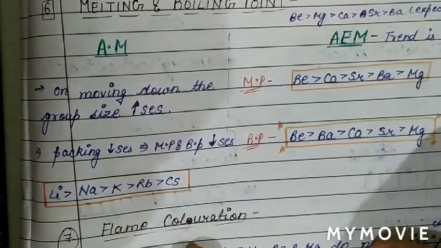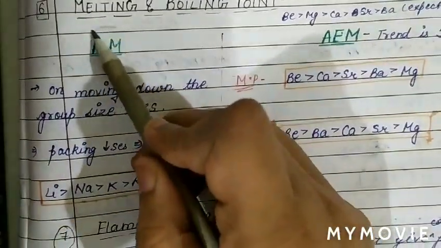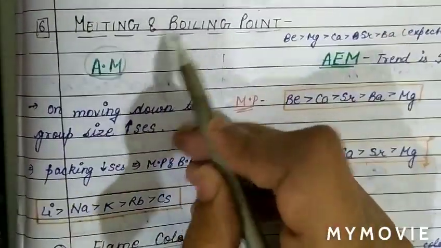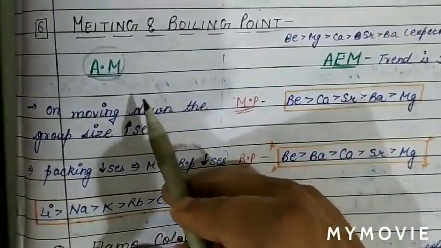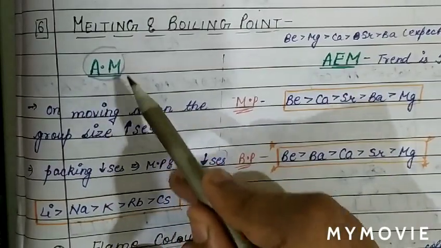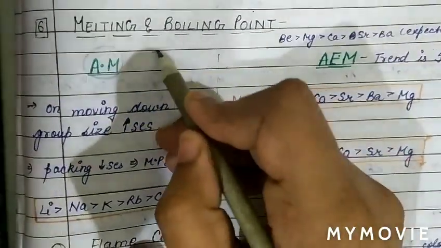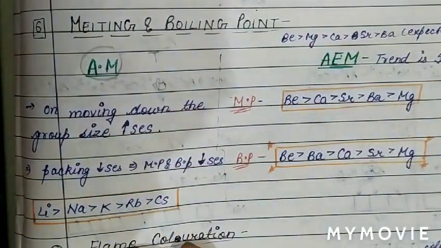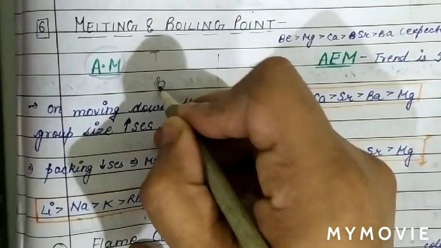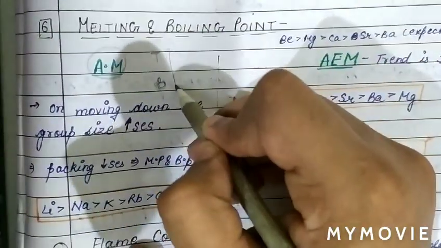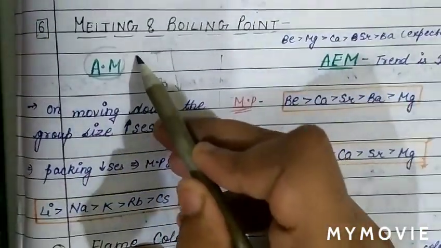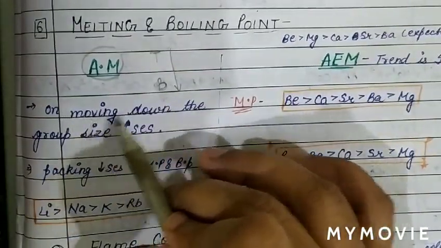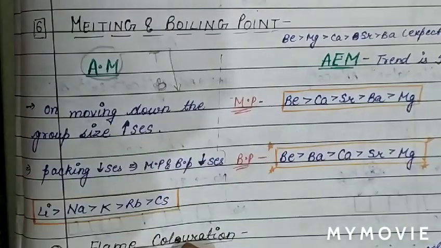As we know, in case of alkali metal, on moving from top to bottom, size increases. Lithium has the smallest size and cesium has the largest size. So on moving down the group, atomic size increases.